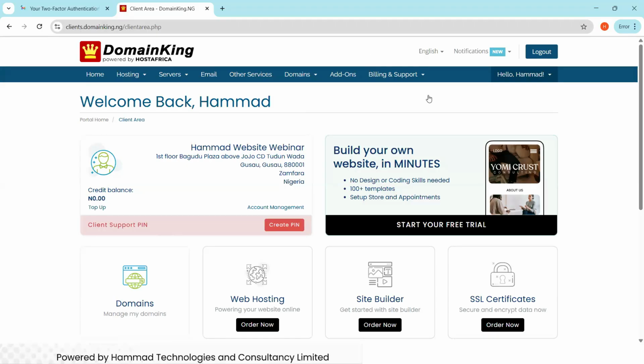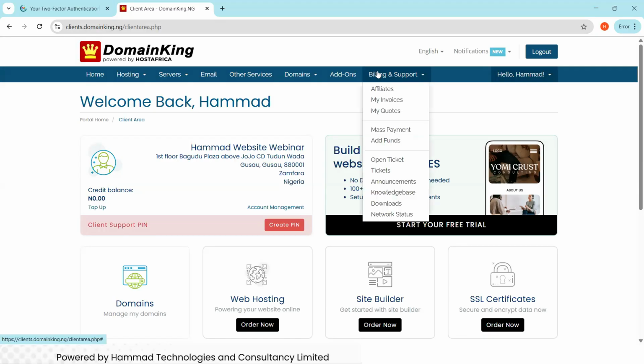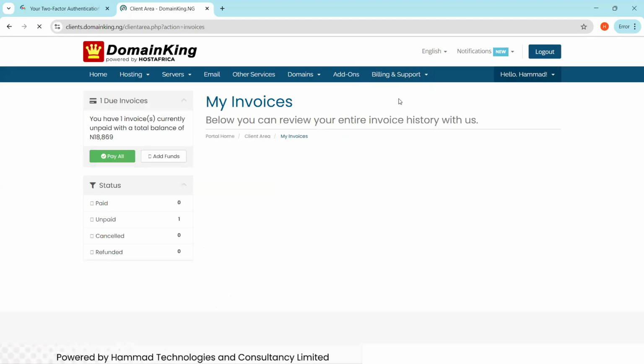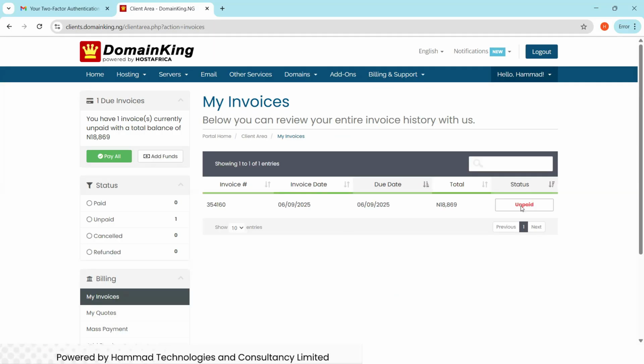I'll come back and explain the menus for you, but let's go there and pay the invoice, then we come back and continue. So click on this billing and support, then click on my invoice. So you see invoice. What we are going to do now is click on this unpaid, so that we make the payment of this invoice, which was created yesterday. That is 6th September 2025.